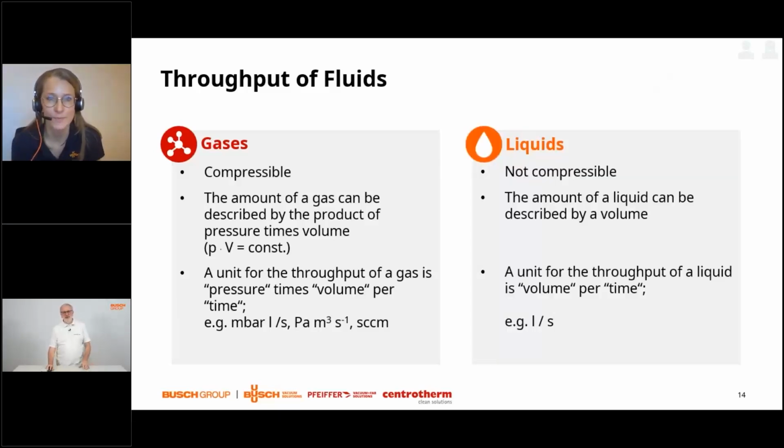Life is a little bit easier with non-compressible media, liquids. No matter whether I pour a liter of water from the next river or the next lake, or I take 1 liter out of the Mariana Trench with 11 kilometers of water pressure on it, it still stays 1 liter with a given accuracy of the measurement. So we can describe an amount of a liquid just by the volume, and the throughput of the liquid just by a volume flow of liter per second. In applications, for example the water flow in my heating back home, liter per second or cubic meter per hour would be units which are used to express the amount of the flow.